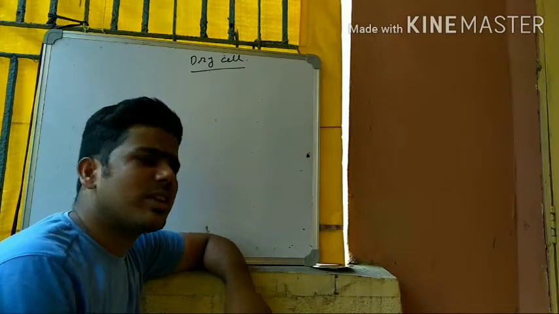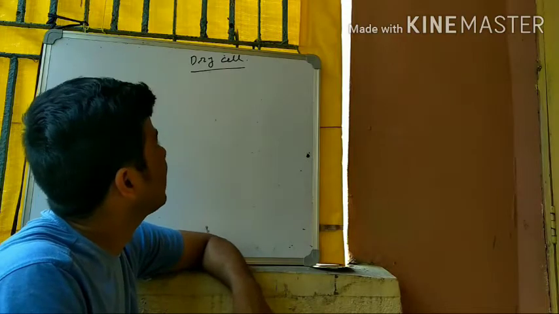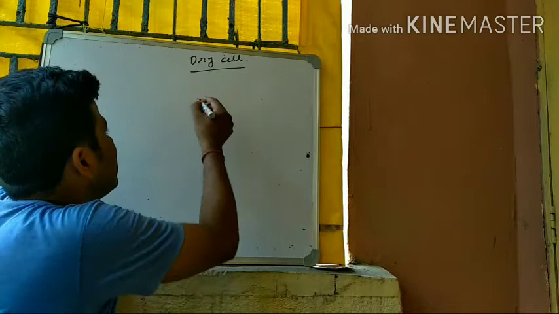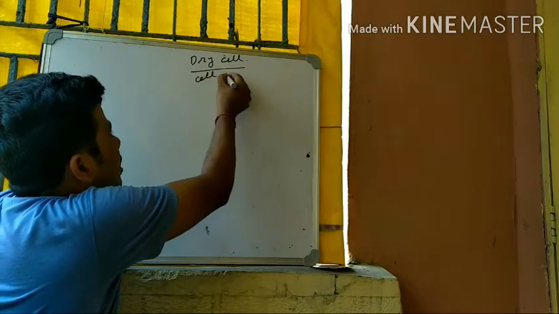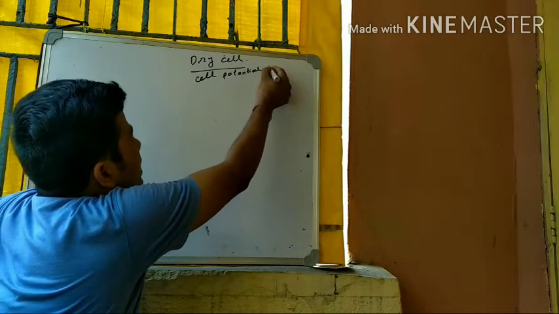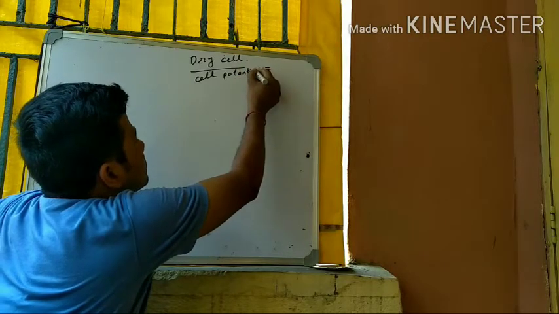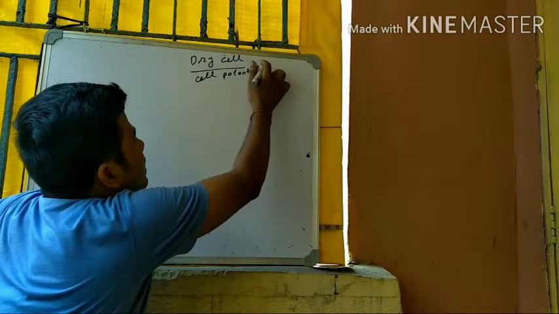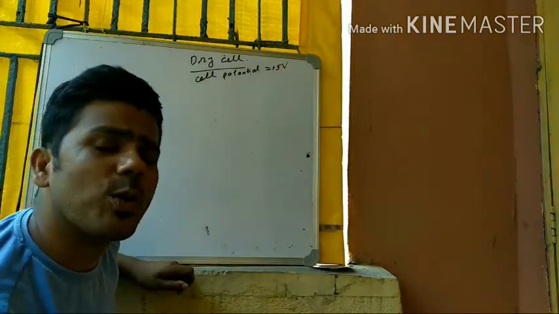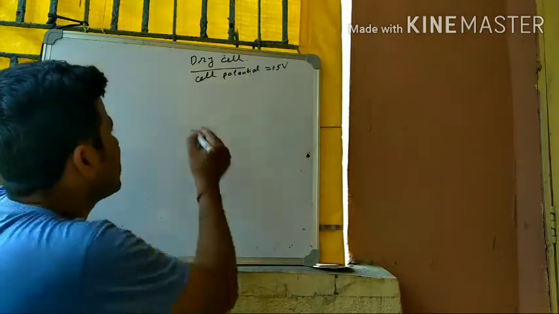The dry cell may also be called the Leclanche cell. The cell potential of a dry cell is 1.5 volt.